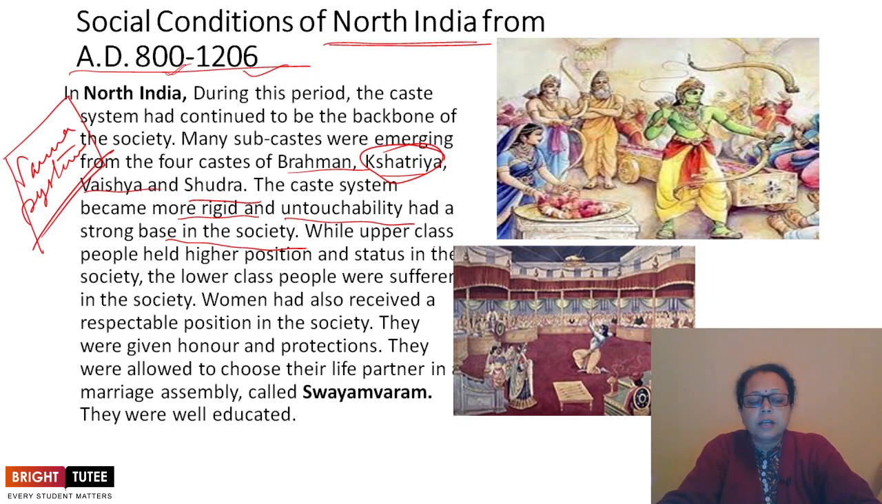The Brahmins were given great respect in society. They always held the highest position, and the people gave them great respect as they were the learners of the Vedas. They had the knowledge of the Vedas.